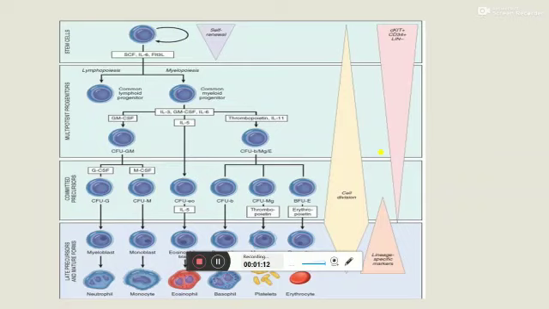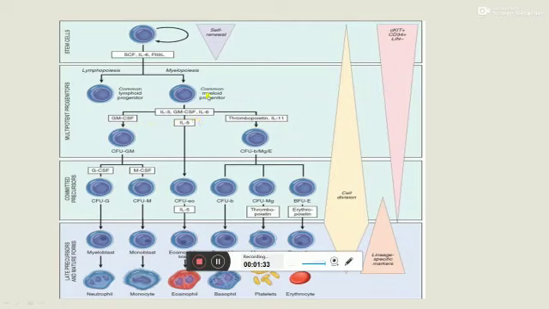Coming to the schematic diagram of hematopoiesis, the first cell is the hematopoietic stem cell, which is converted into common lymphoid progenitor cells and common myeloid progenitor cells through the processes of lymphopoiesis and myelopoiesis, and through various growth factors: IL-3, GM-CSF, IL-6.